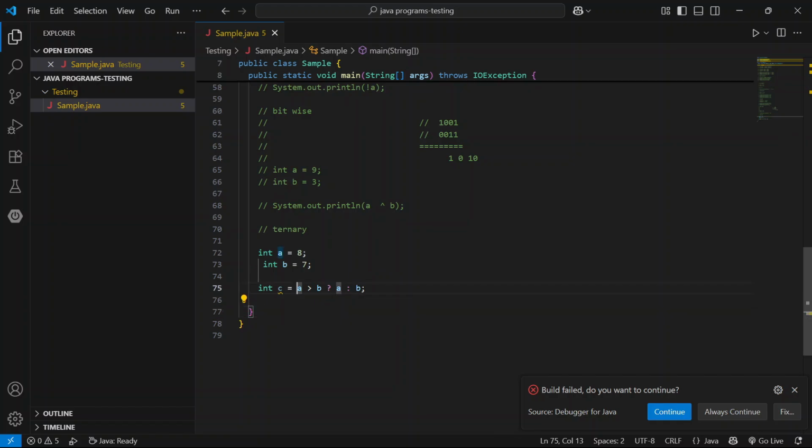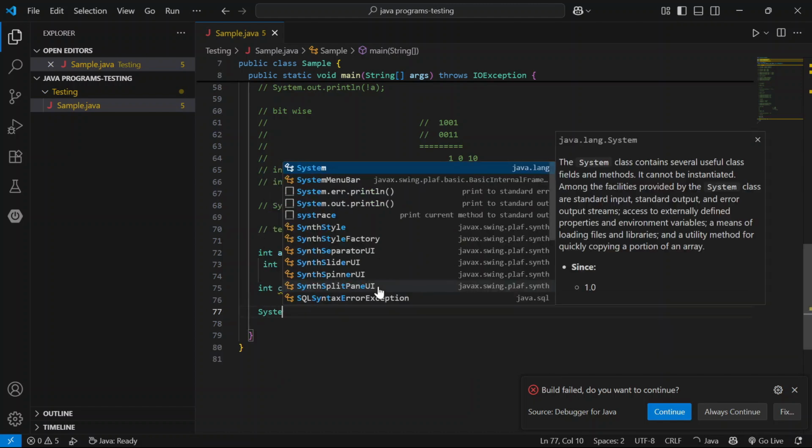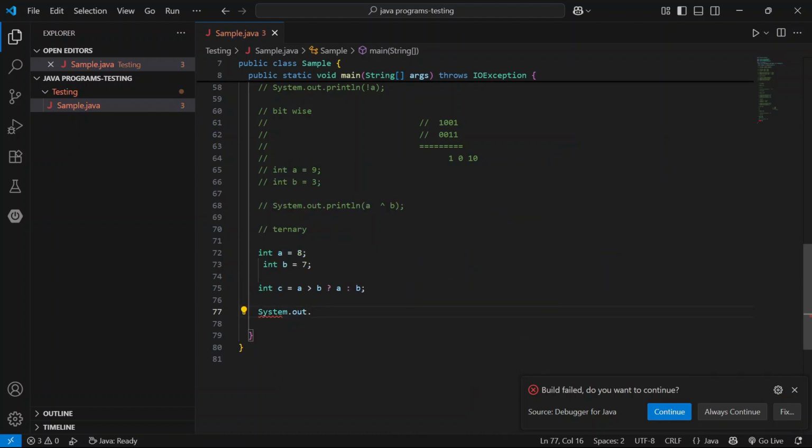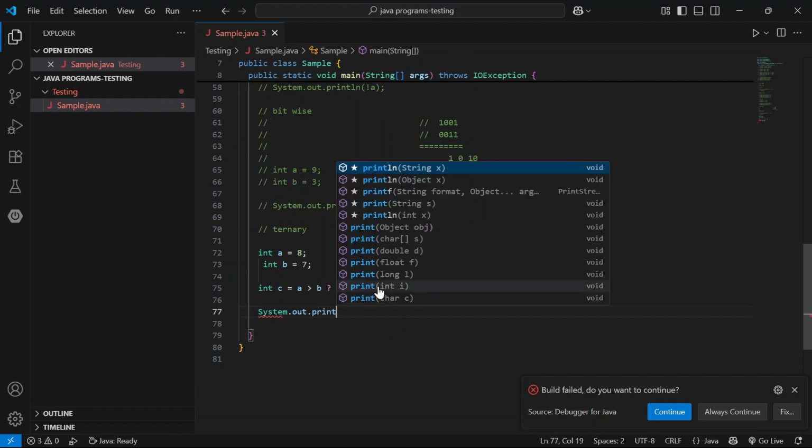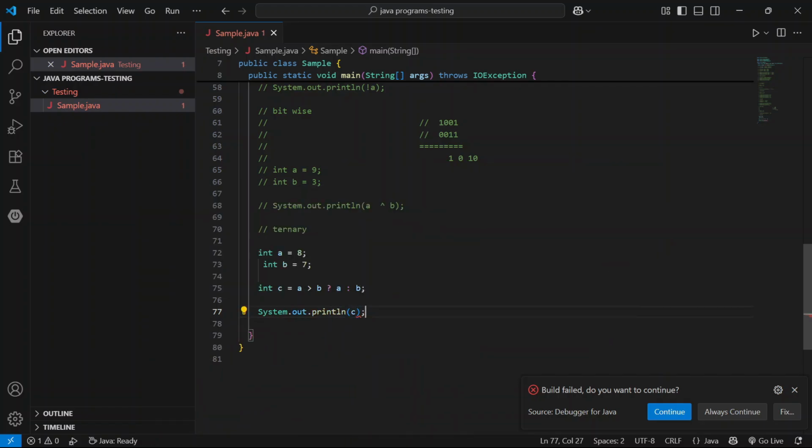First check the condition. A greater than b, it returns the a value, put into c. If the condition fails, the b value is put into c. And let's print c.